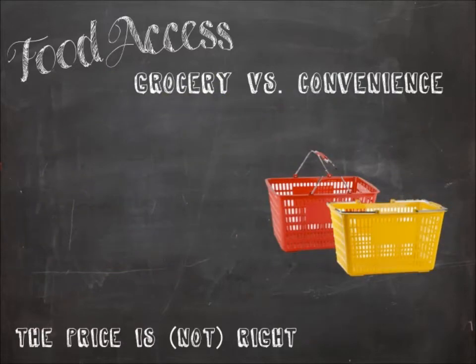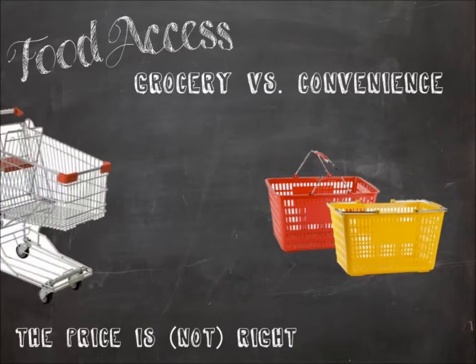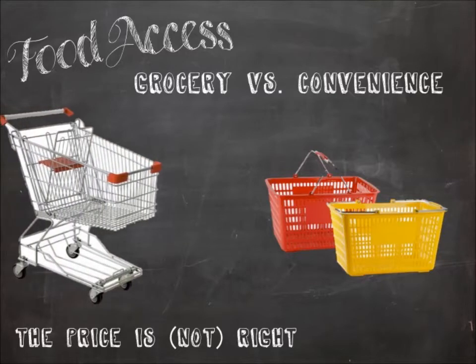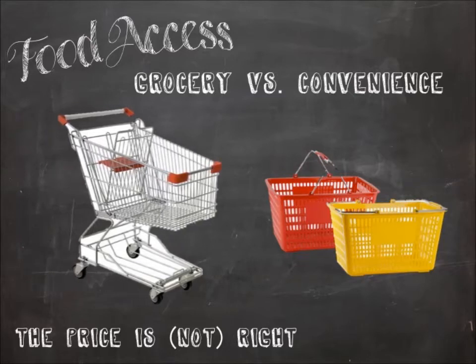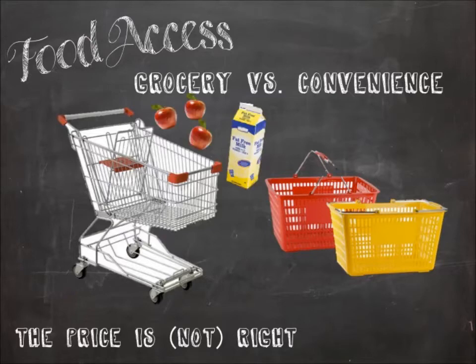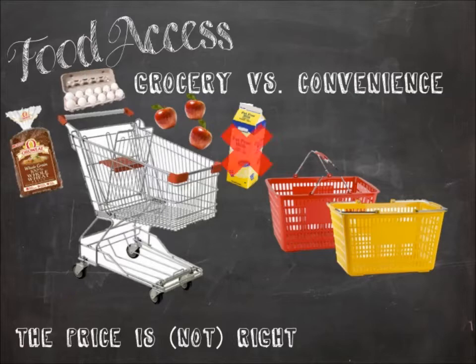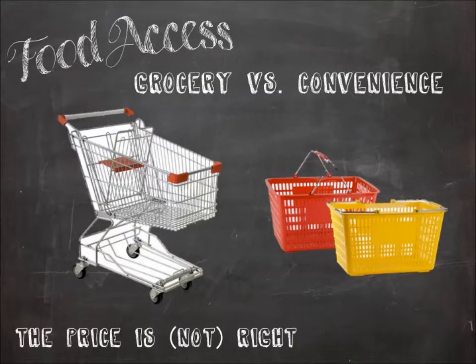Access to a grocery store versus a convenience store impacts both diet choices and expenses. Research indicates that grocery stores offer more healthy food options compared to food marts or convenience stores. For example, one study found that 75 to 100% of grocery stores carry low or non-fat milk, apples, high-fiber bread, and eggs, whereas only 4 to 29% of convenience stores offer similar options. Studies also show substantial cost increases for consumers who buy the limited healthy food options available at convenience stores.